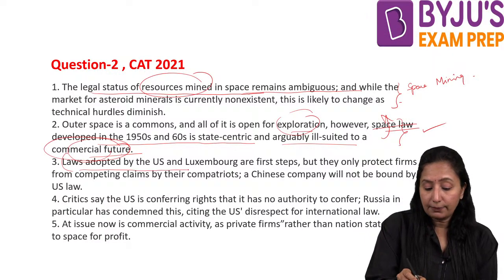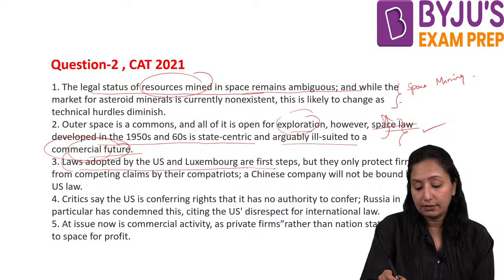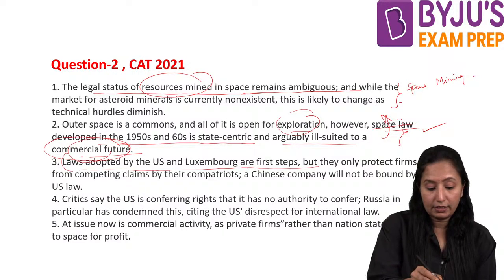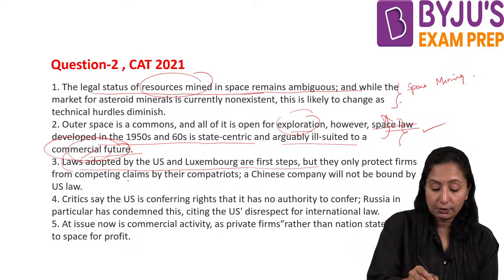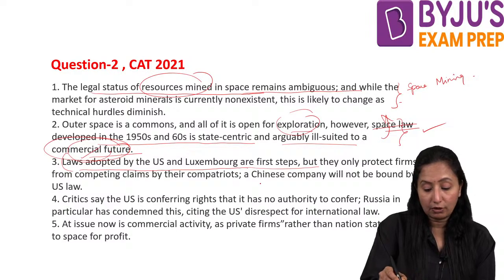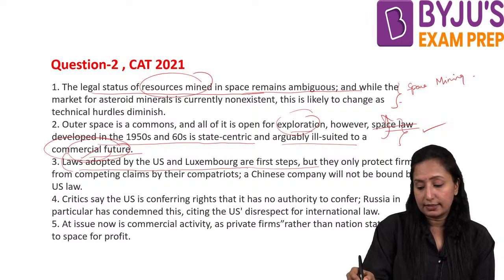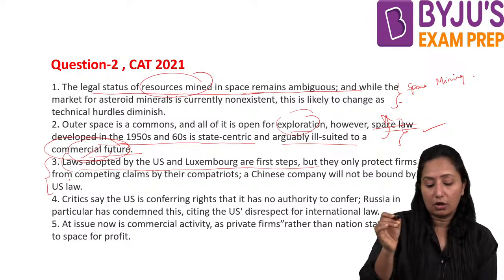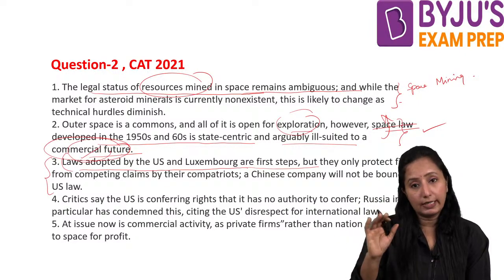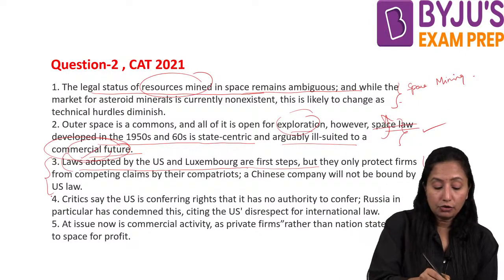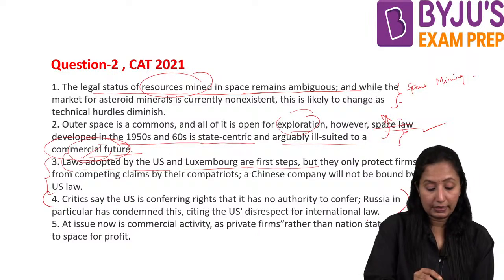Then, the laws adopted by the US and Luxembourg are first steps. Okay, so whatever the laws adopted. But they only protect firms from competing claims by their compatriots. So this is also talking about laws, but we do not know exactly what laws. So let us keep it aside. Let us try to see this one.